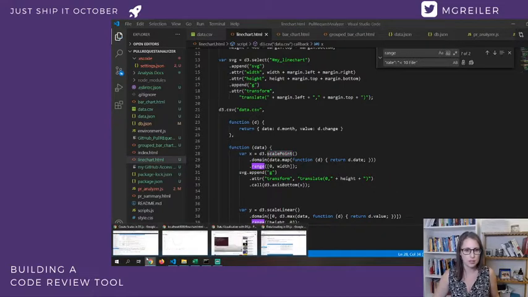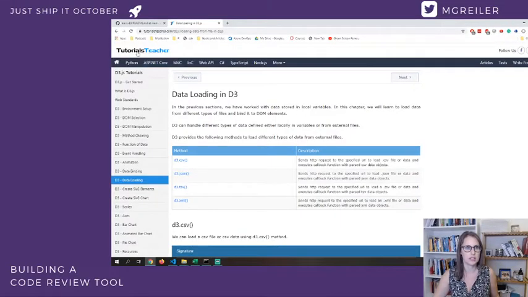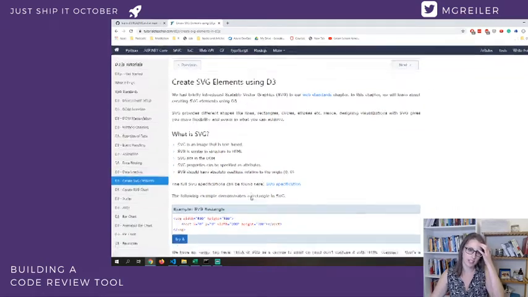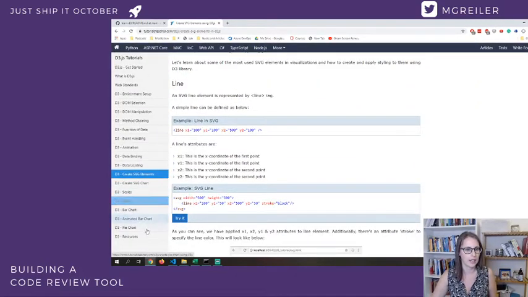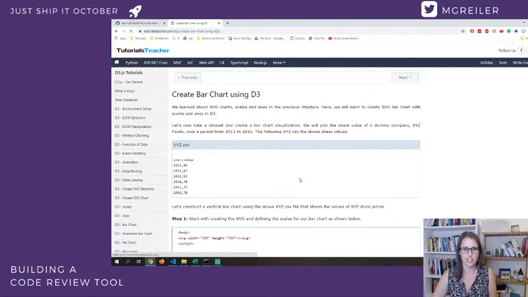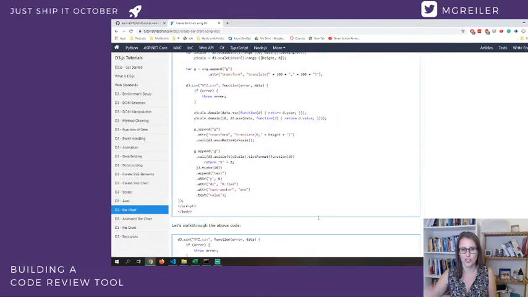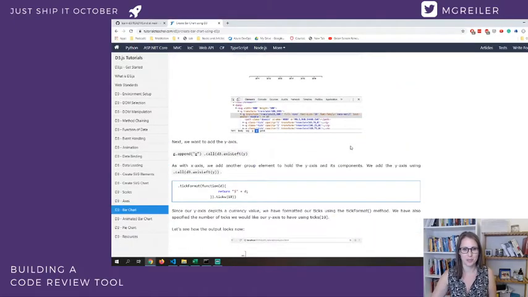So this tutorial thing is really cool. You see, it's again Tutorial Teacher. I've never been on that website before, but today I found it's really nicely structured for how my brain works. It gives you a very quick idea of how things work. So I worked through that. I'm somewhere here at the bar chart. This is how I learned about the bar chart and did the bar chart.